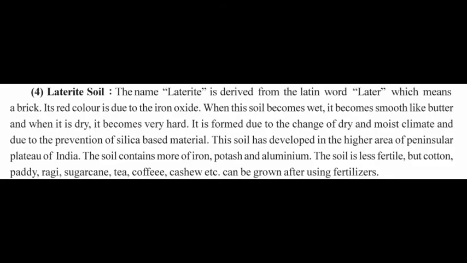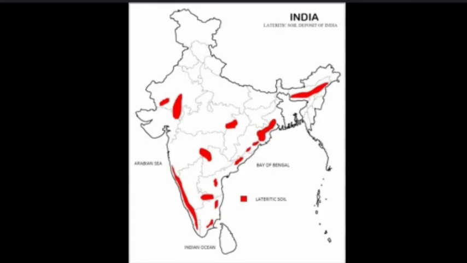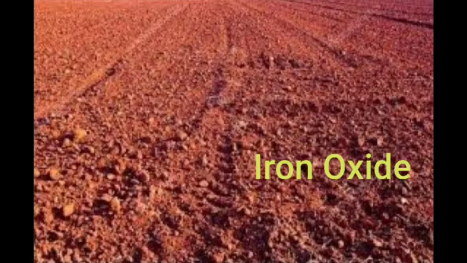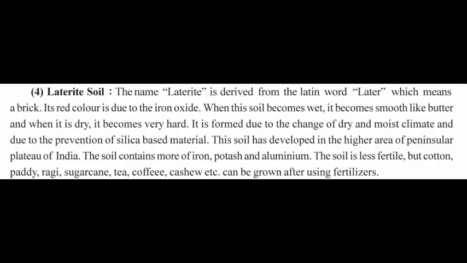Now let's know about laterite soil. The word laterite is derived from the Latin word later, which means a brick. This soil is found in the higher areas of Peninsula Plateau. It is red in color due to the presence of iron oxide, and the soil is formed due to the changes in the dry and humid climate and even due to the erosion of silica.